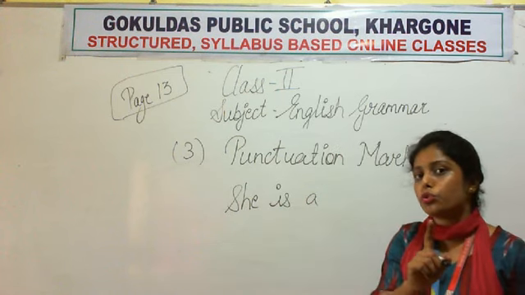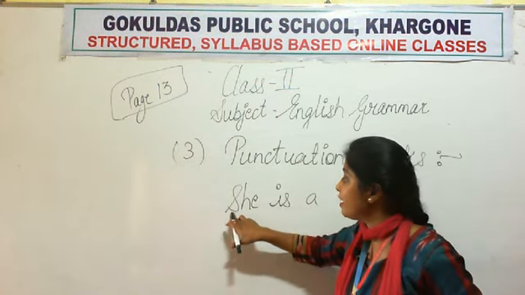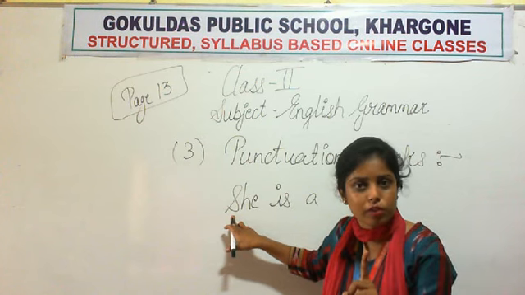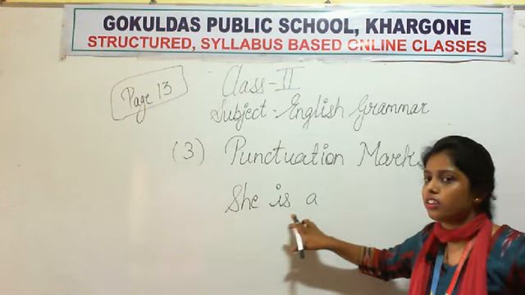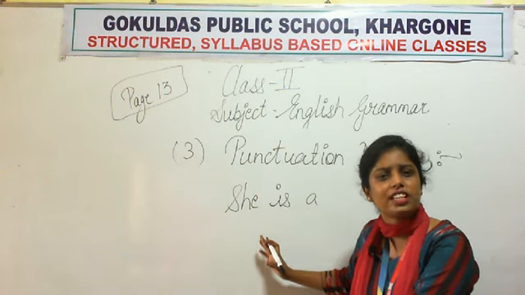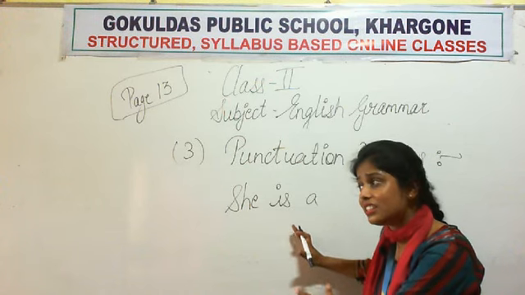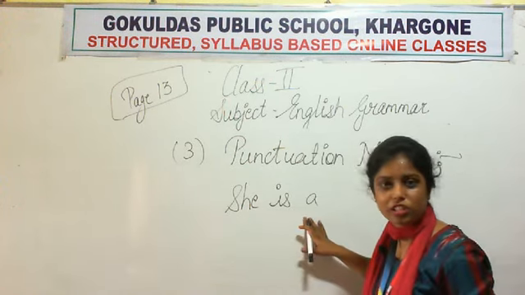See, the first rule is fulfilled, it is beginning with a capital letter. But she is a what? Half information is given here, so this is not a sentence. सेंटेंस ही नहीं है. Only half information is given.